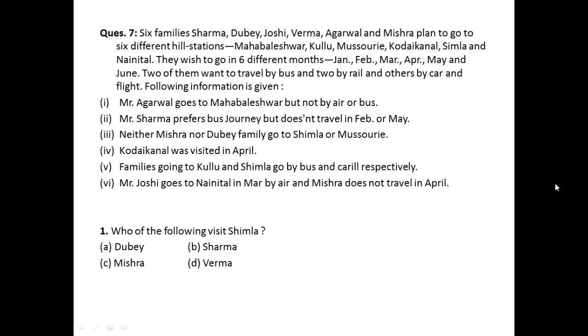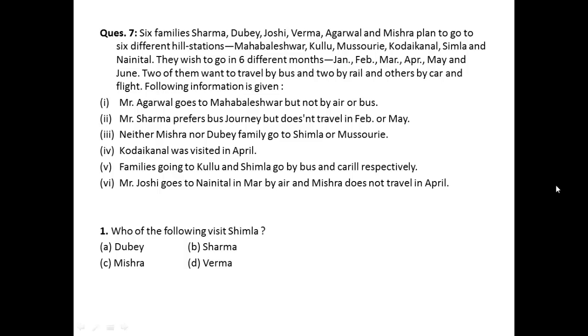Six families Sharma, Dubey, Joshi, Verma, Agrawal and Mishra plan to go to six different hill stations: Mahabaleshwar, Mussoorie, Kodaikanal, Shimla and Nainital. They wish to go in six different months. Two of them want to travel by bus, two by rail and others by car and flight.